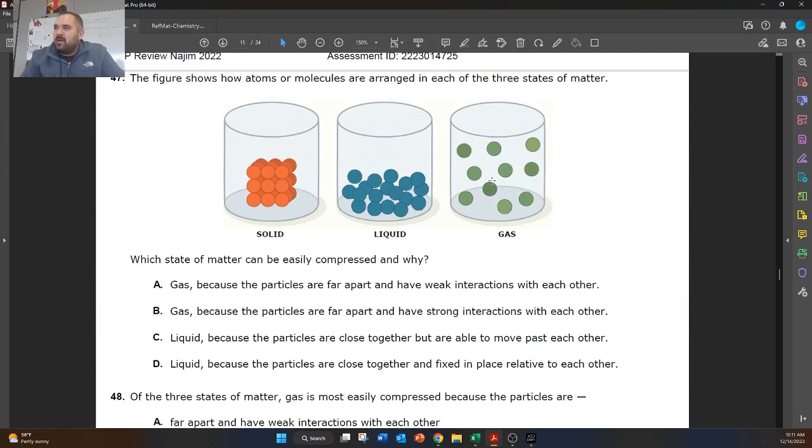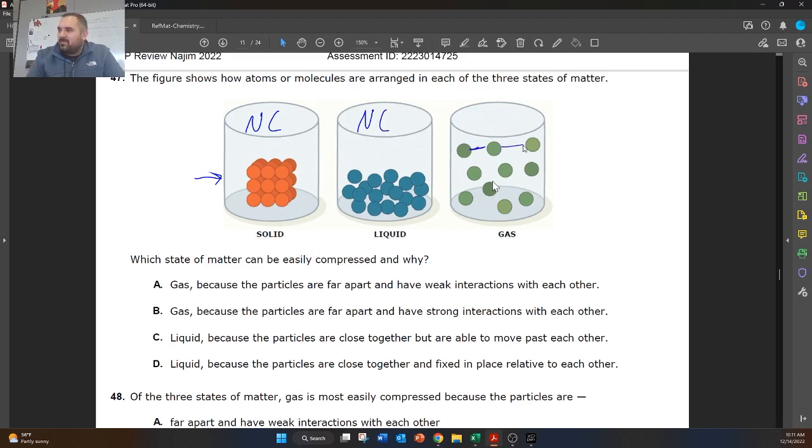The figure shows how atoms or molecules are arranged in each of the 3 states of matter. Which state of matter can be easily compressed and why? So solids are not compressible. You can't fit them in a smaller container than them. So these are not compressible. Liquids are slightly compressible. They're less than 1% compressible. So we also call these not compressible.